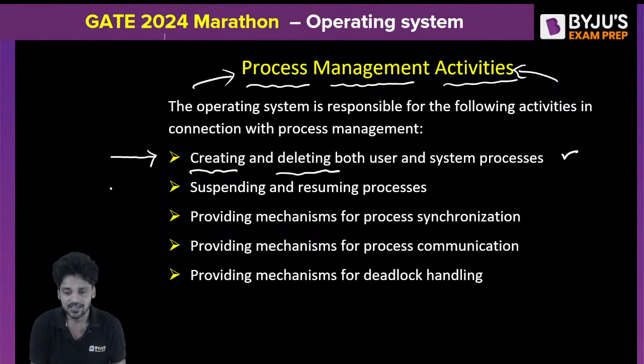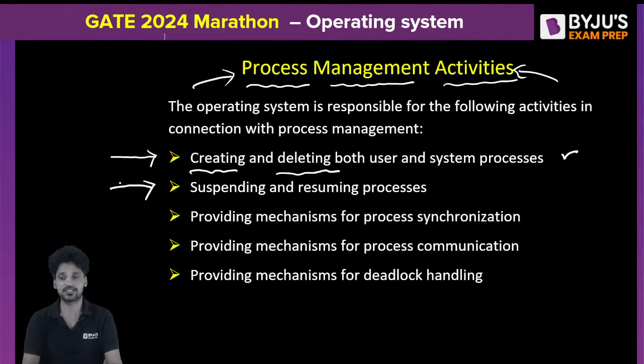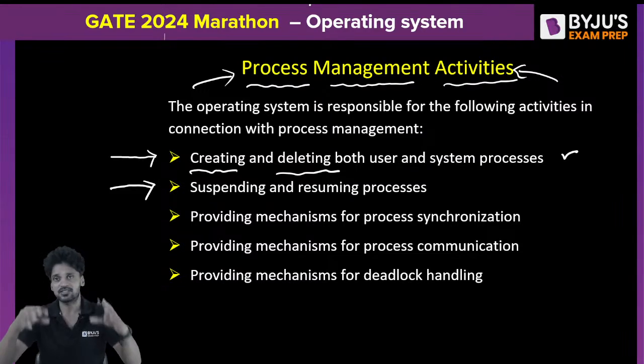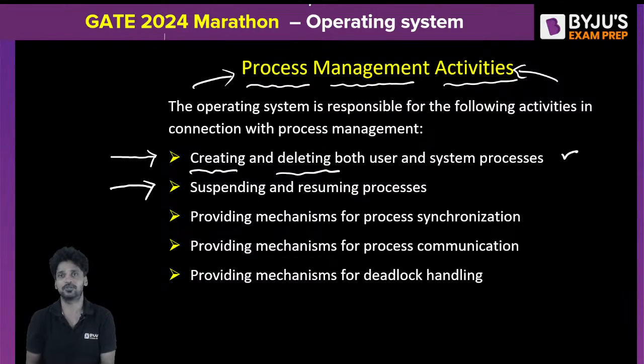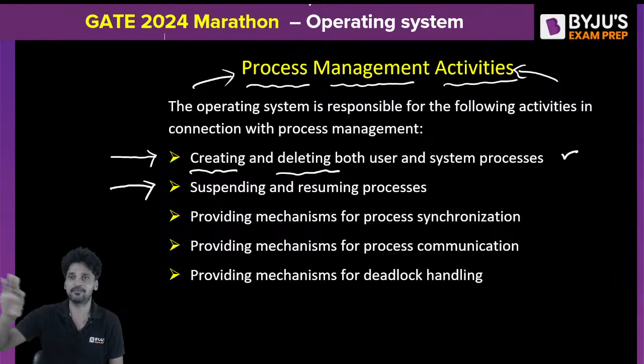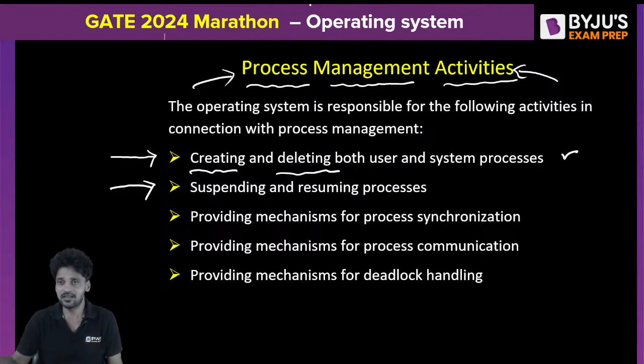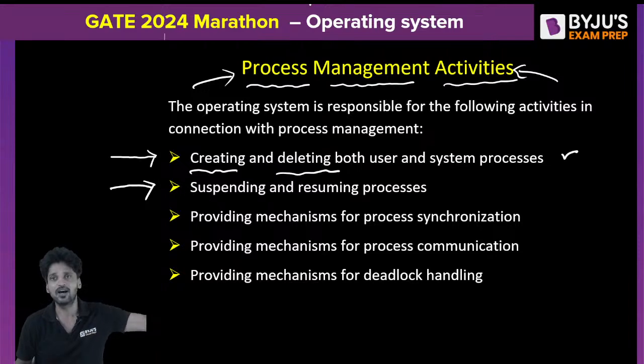The next one is suspension and resumption of a process. What is suspension? For example, there is Allu Arjun. This guy is scheduled. He's a process. The operating system scheduled him. He went into the CPU for execution. For some time, he executed. But there comes one more guy. The newly incoming process now has more priority than the ongoing process.